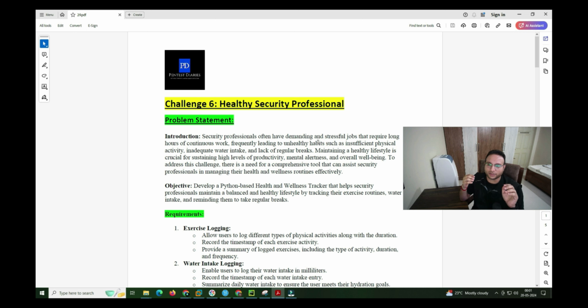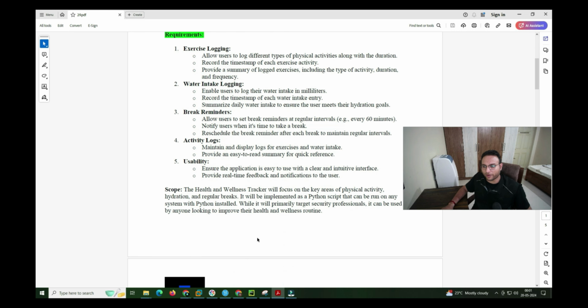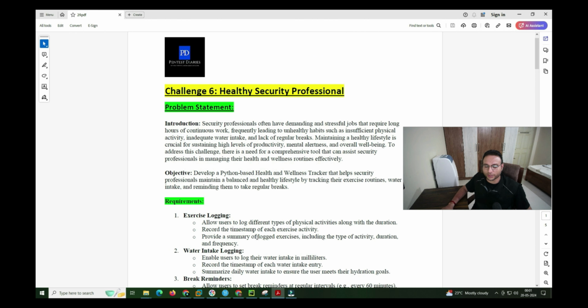Whenever you get a chance, whenever the problem statement is in front of you, don't go for the whole problem statement in one shot. That's the best practice. Now I'll explain the problem statement. Everything is explained over here itself, so I'm reading that content for you, and it's a bit easy to read also. You can understand it when I'm reading it.